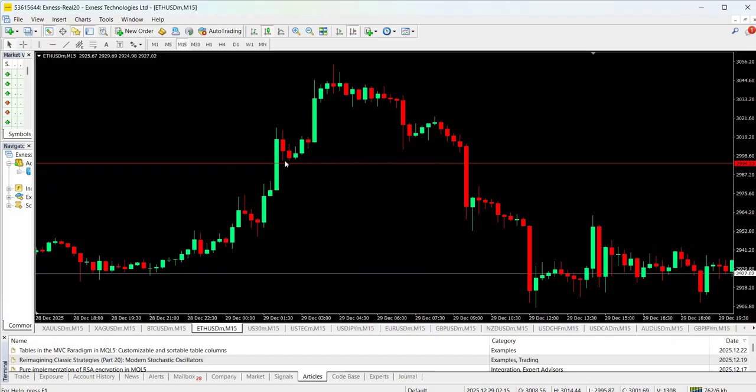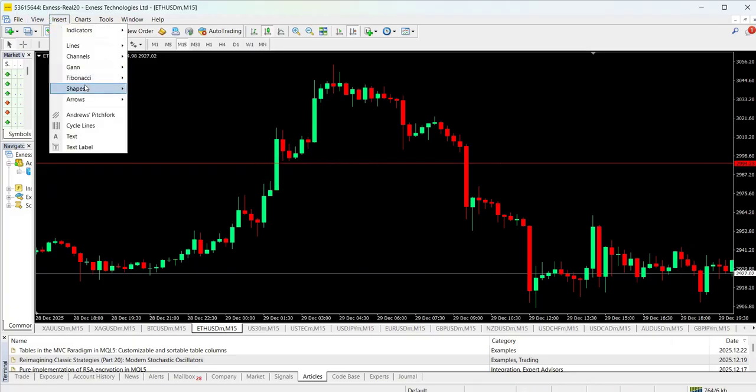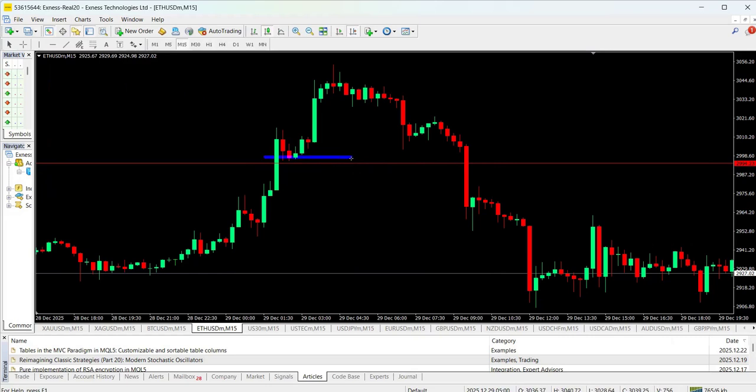All right. So when it came and broke this level, that told us that was a change of character. So once this level was broken, that was a change of character. All right. So the next thing we have to ask is, since we already have our change of character, was there an overpowering? And what is an overpowering or an overpower? Overpower simply means we look for an engulfing where buyers were overpowered by sellers.